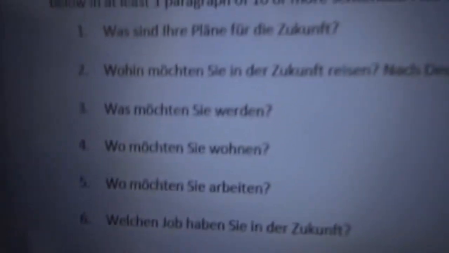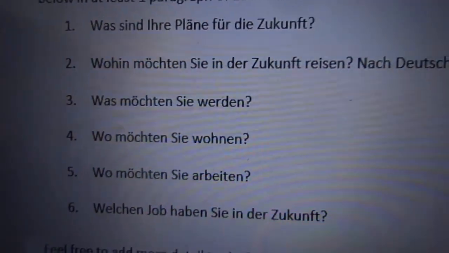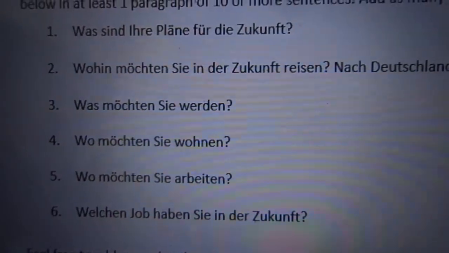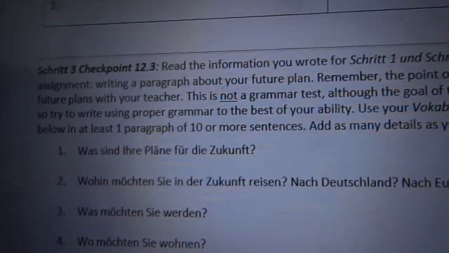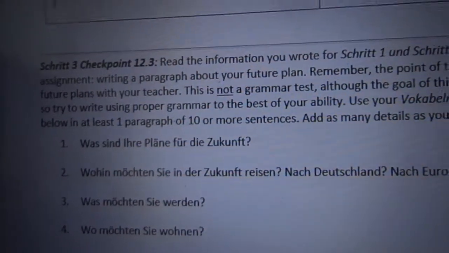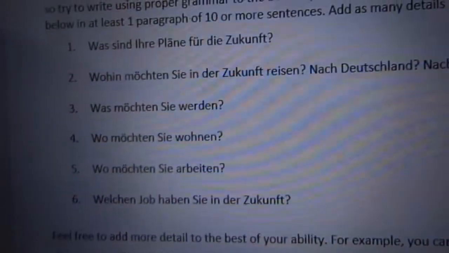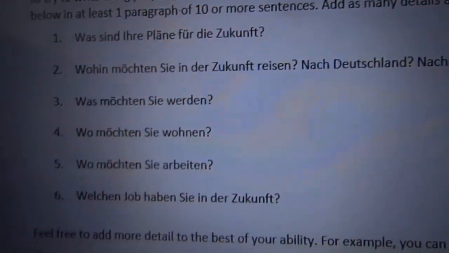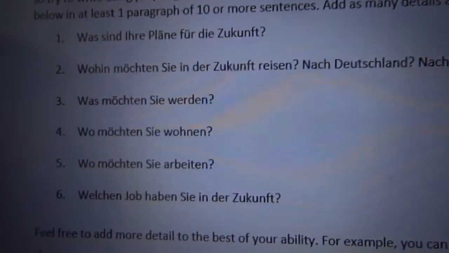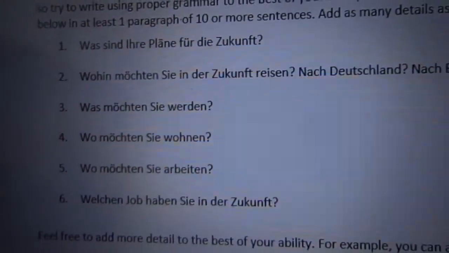Also, if we look at this assignment in particular, another big thing that comes up is this. It breaks it down into these questions. Was sind deine Pläne für die Zukunft? Wohin möchten Sie in der Zukunft reisen? And so on. Remember that this is meant to be a paragraph of about 10 sentences or more. So the idea is that you take these ideas and you write a paragraph including the answers to these, so that you might not go in order.